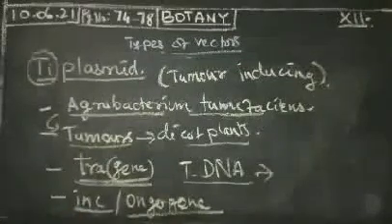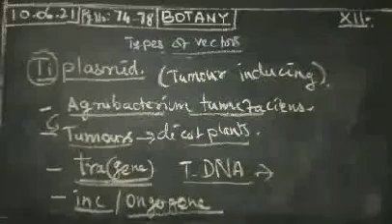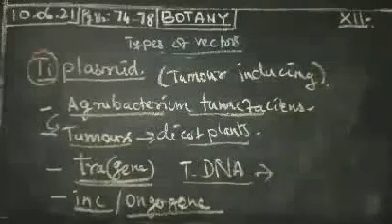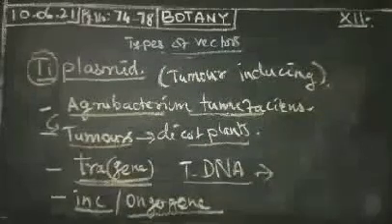In Agrobacterium, plasmids have been used for introduction of genes into desired sites in other plants. Agrobacterium has a type of plasmid that is used to introduce genes of desirable traits into plants.